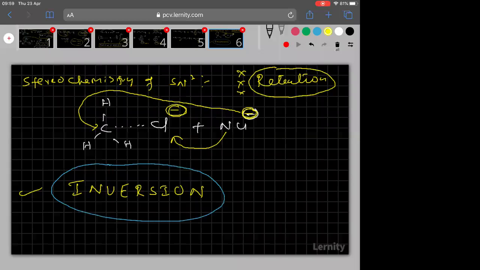Now tell me, is front side attack possible? No, not possible, because like charges repel each other. Therefore, to avoid the repulsions, the nucleophile attacks from the back side only, and hence inversion is possible, but not retention. Retention is front side attack, inversion is back side attack.